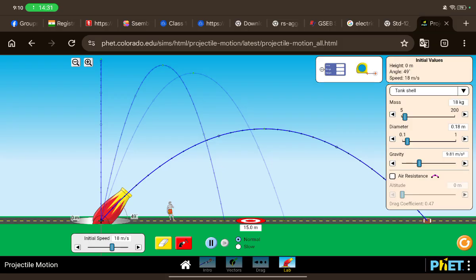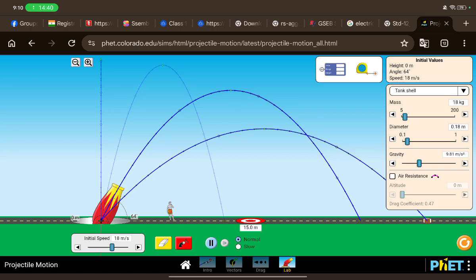Let's launch a tank shell at 64 degrees. Tank shell is not that. Okay, let's make it a bit bigger. So that's a tank shell. Okay, so how much is it? 25 meters from the cannon, as you can see.